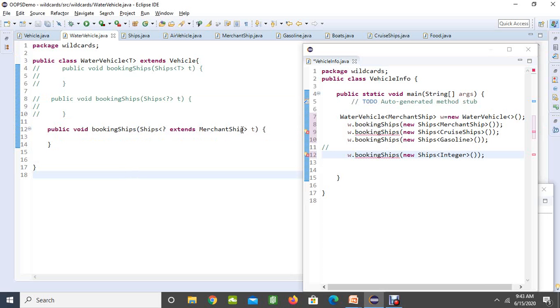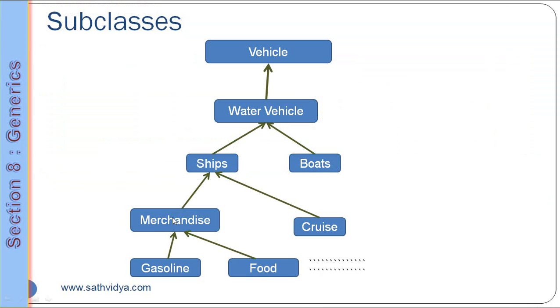When I make it like that, if you go to our subclasses, our MerchandiseShip contains Gasoline and Food. If you have any other subclasses for Gasoline and Food, those are all classes we can pass.